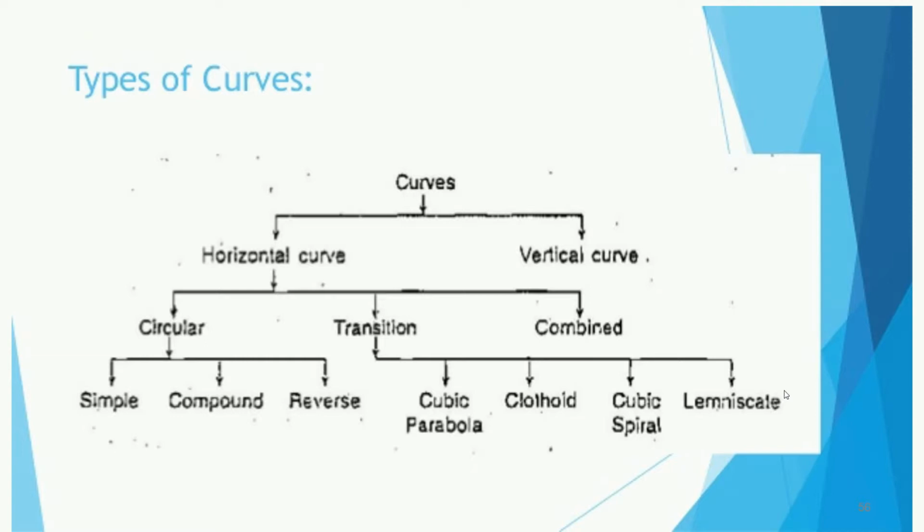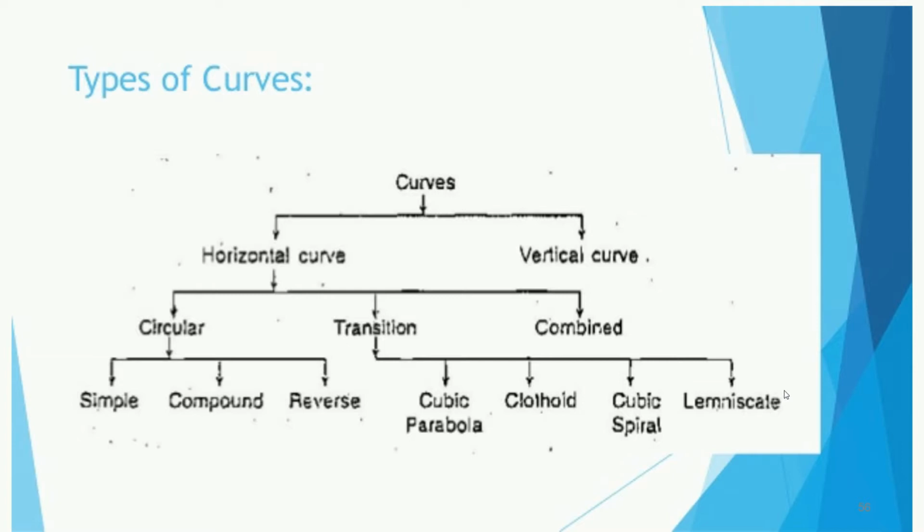Then the transition curve is again divided into cubic parabola, clothoid curve, cubic spiral, and lemniscate curve. Basically the lemniscate curve is a modern type of curve, and normally we are not using this type of curve in India, but some developed countries are using it for the construction of roads.